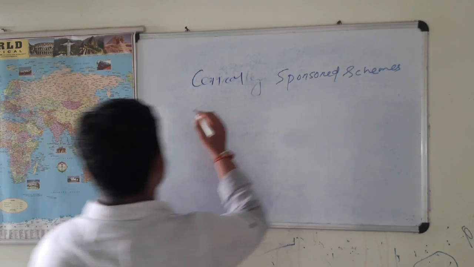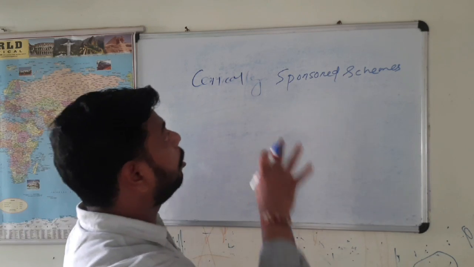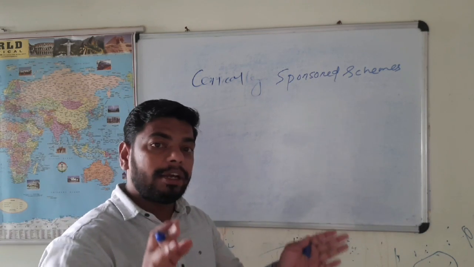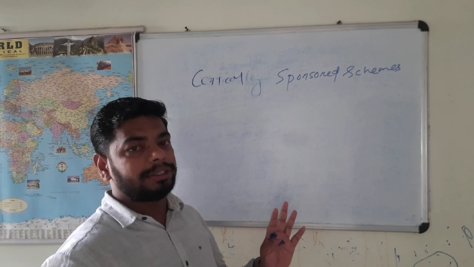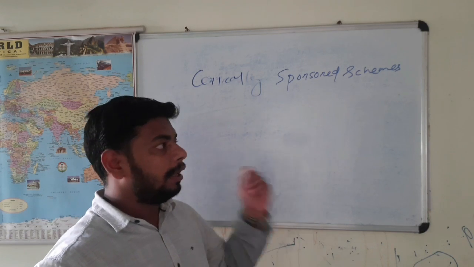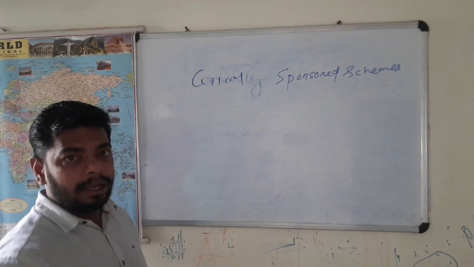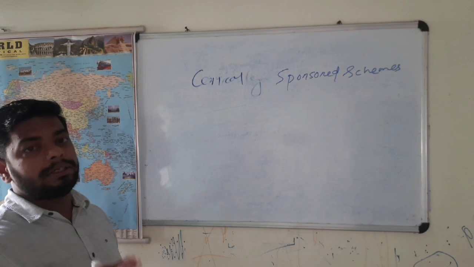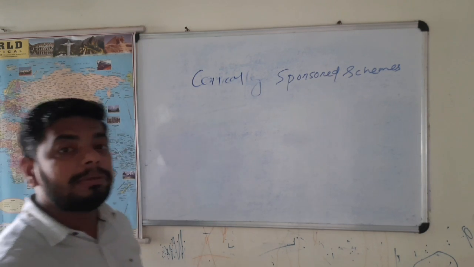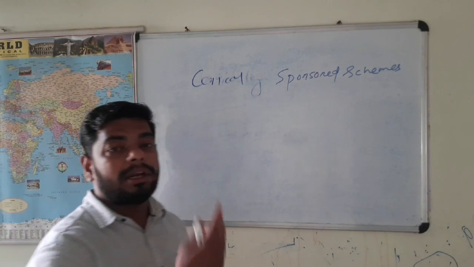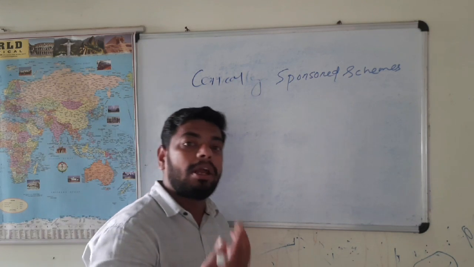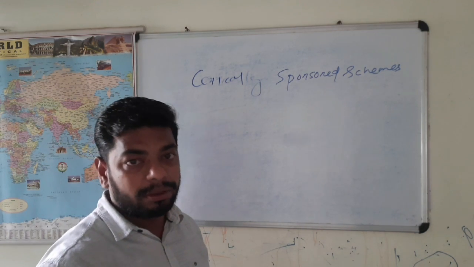Centrally sponsored schemes are those schemes where both the state government as well as the central government share the cost. Like NREGA, where both the central government and state government are involved, like Pradhan Mantri Awas Yojana, where the share of the central government is 60%, while the share of the state government is 40%.